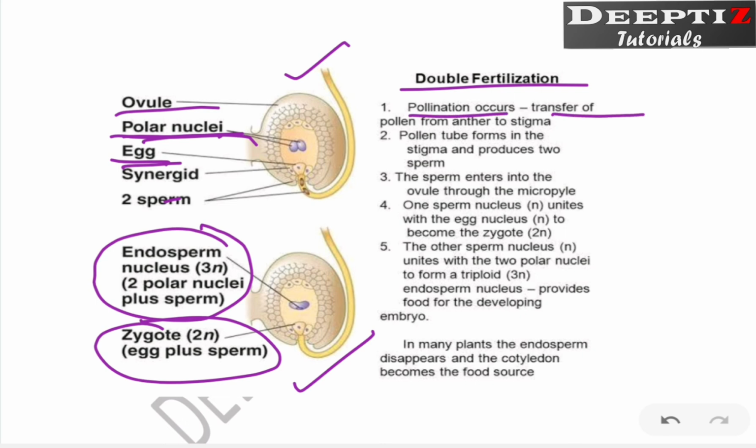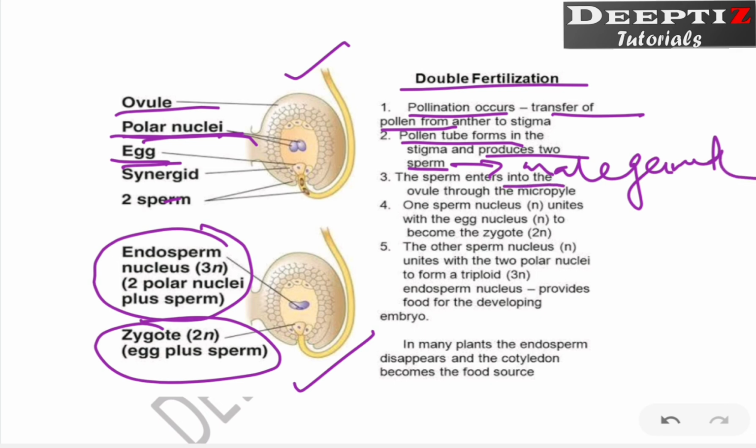Pollination occurs when the transfer of pollen from the anther to stigma takes place. After that, what happens? There will be a pollen tube which forms on the stigma, produces two sperm cells, or else we can say two male gametes. Now this male gamete enters into the ovule through the micropyle. One male gamete or sperm cell unites with the egg nucleus and forms the zygote. So where is the first fertilization? Here the first fertilization takes place for the formation of zygote.